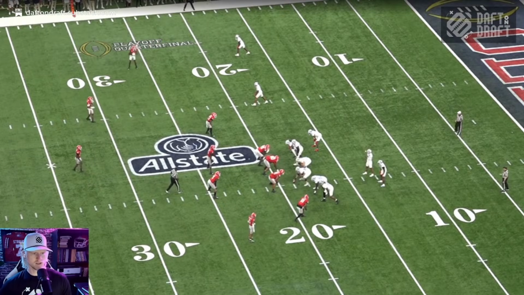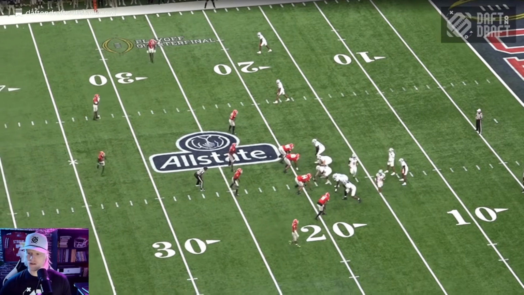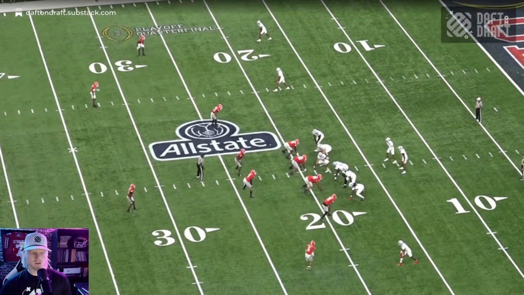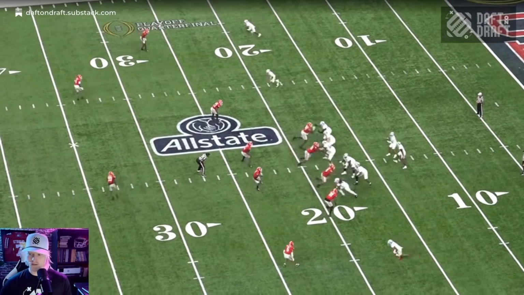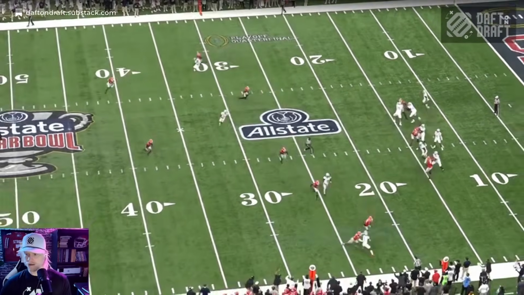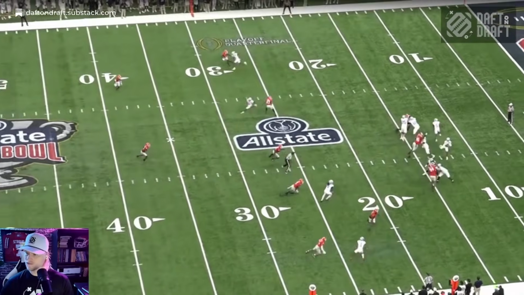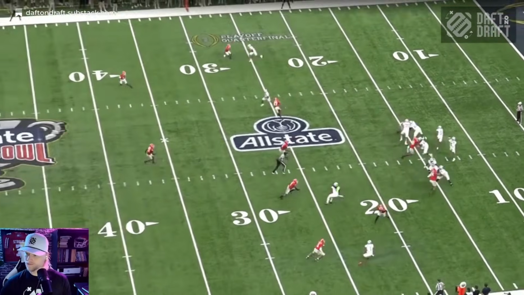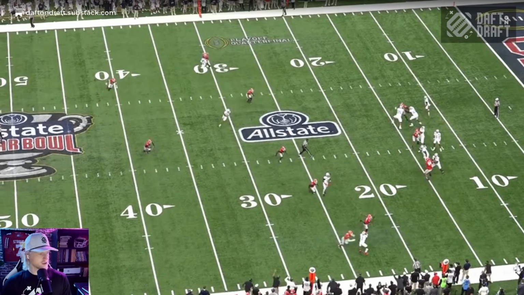All right, Ole Miss is up 6-0 at this point in the game. We got a little 5-yard throw. I bet it's an RPO stick. It's not an RPO, but it is play action. 4 yards out there again. Again, we'll see that feathered all game long here from Ole Miss.